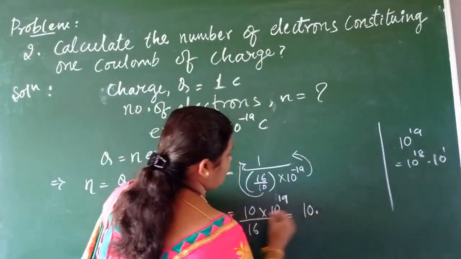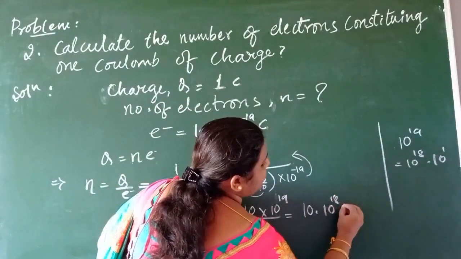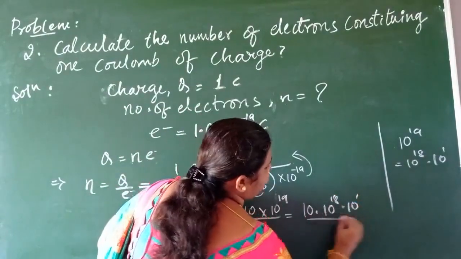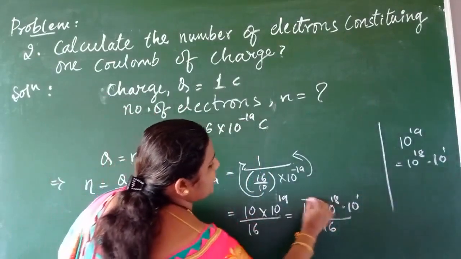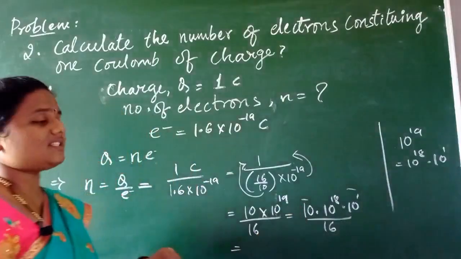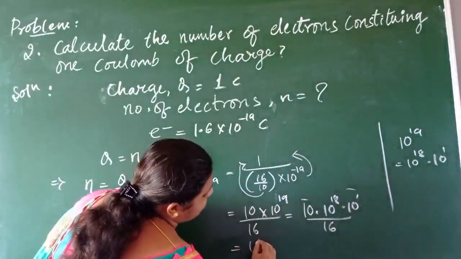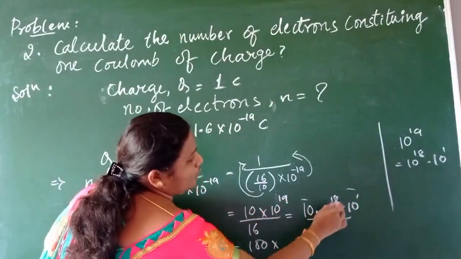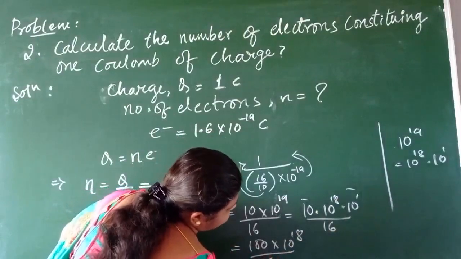Okay, now this 10 to the power of 19 can also be written as 10 to the power of 18 into 10 to the power of 1, divided by 16. This 10 to the power of 1 is nothing but 10, and where nothing is written, you have to imagine that it's a 1. 10 into 10, children, what does it become? 100 into, what is the remaining? 10 to the power of 18 divided by 16.